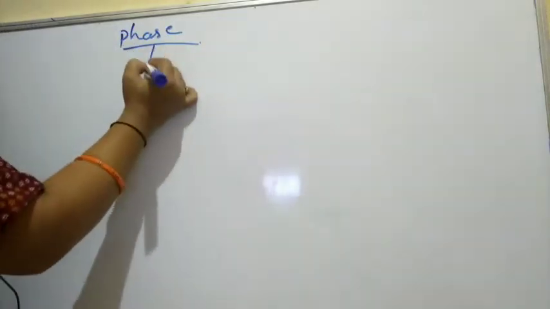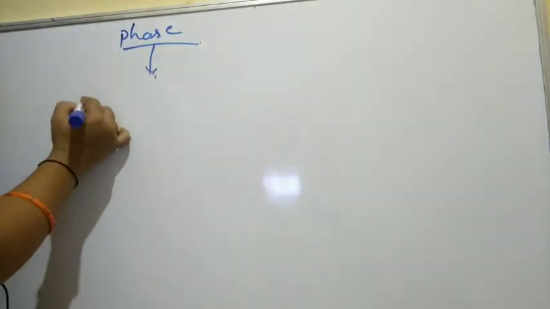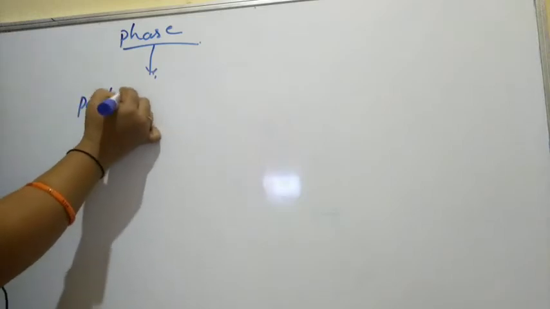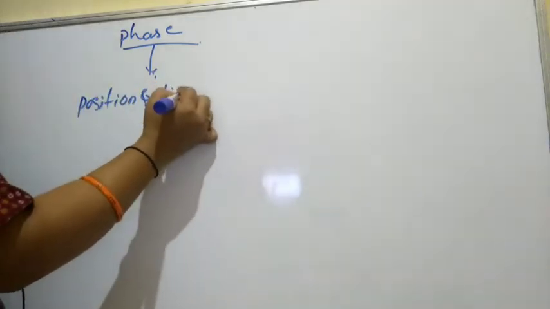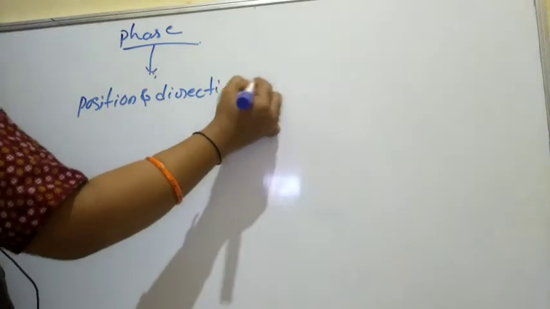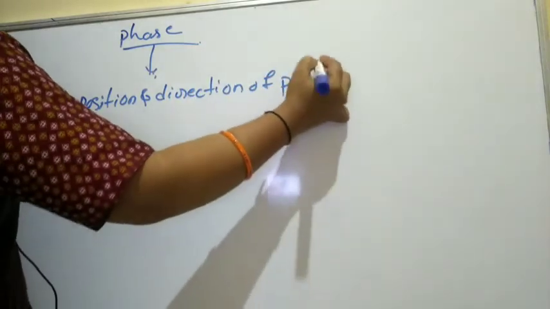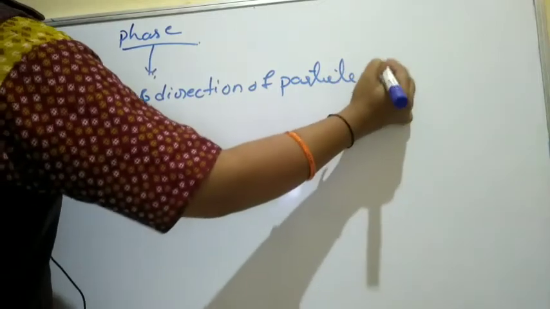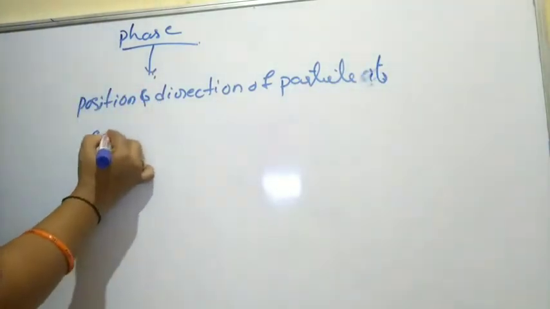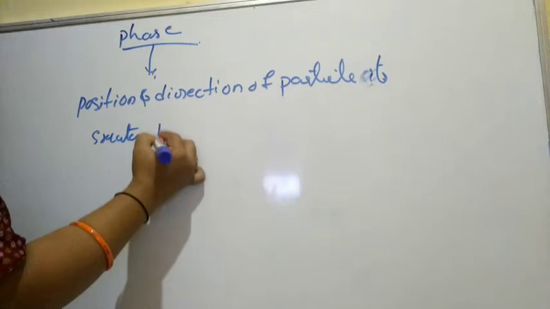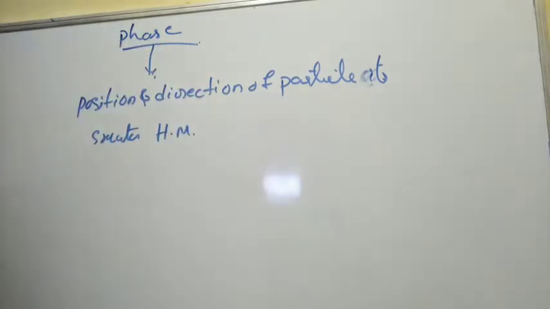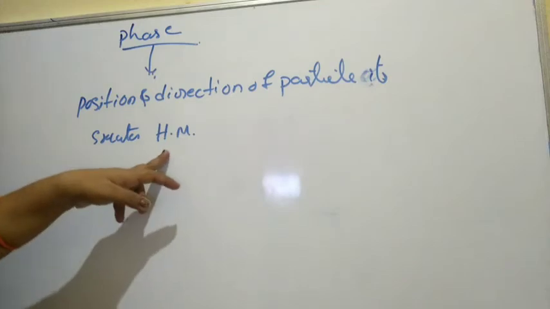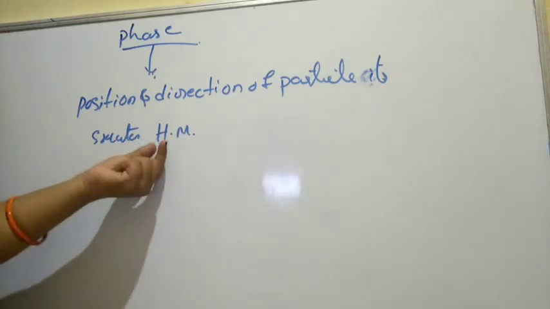This tells about the position and the direction of a particle where it is executing the simple harmonic motion. You should understand, as soon as I write harmonic motion, it means harmonic oscillation motion.